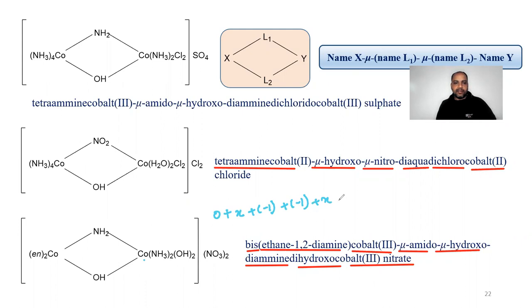For this ammonia, we have taken 0. For OH, we have taken -2 here, since 2 molecules. For nitrate, we have taken -2. So 2x is equal to 6 and x is equal to 3. And the same is denoted in the parenthesis while writing down the name of these compounds.